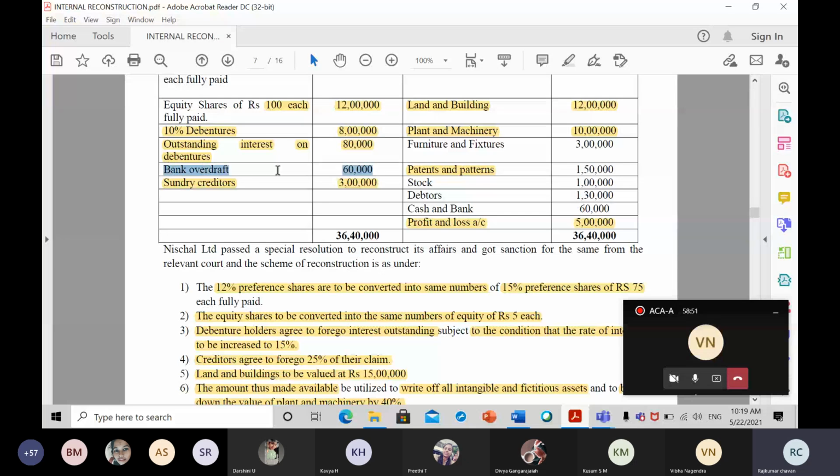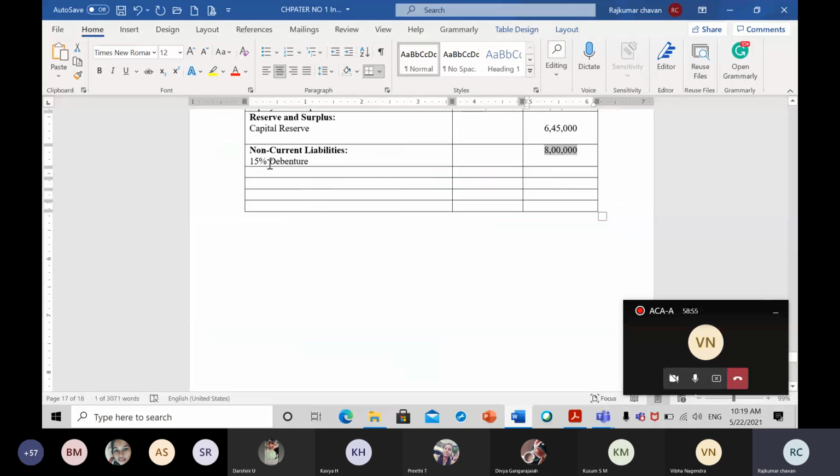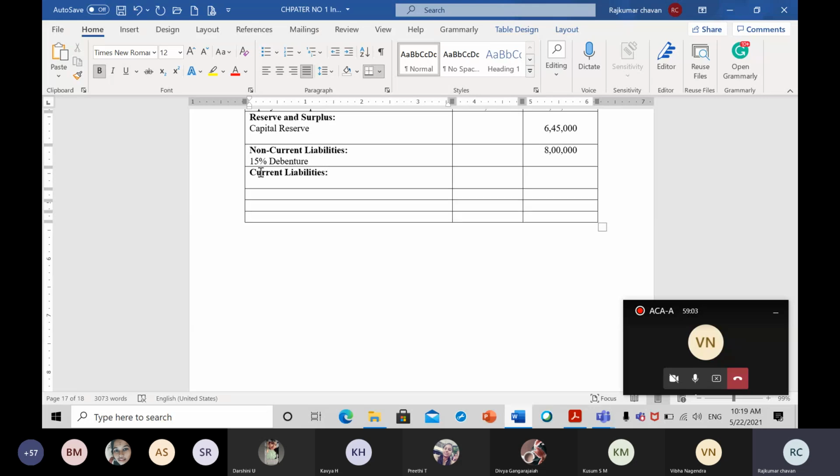Next, what is the next item? Bank overdraft and sundry creditor. Both are which liability? Current liability. Okay. So now write down the next item, that is nothing but current liability. So what is the first item in current liability? First one is bank overdraft.